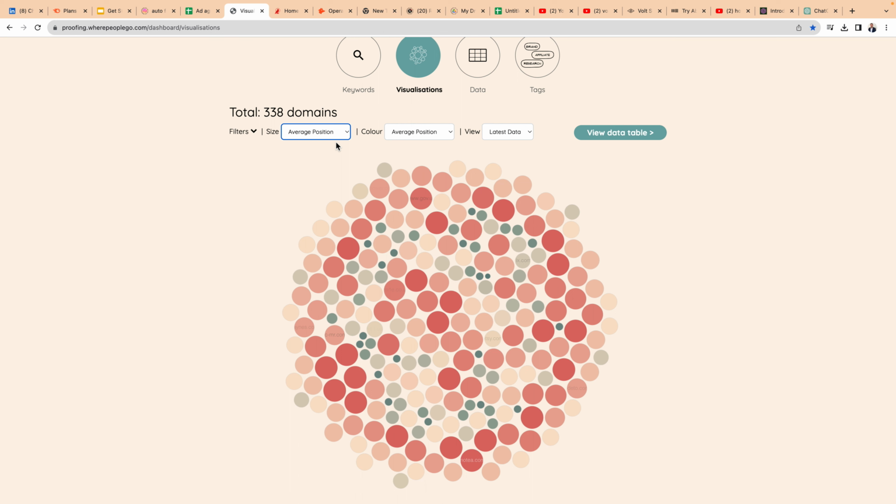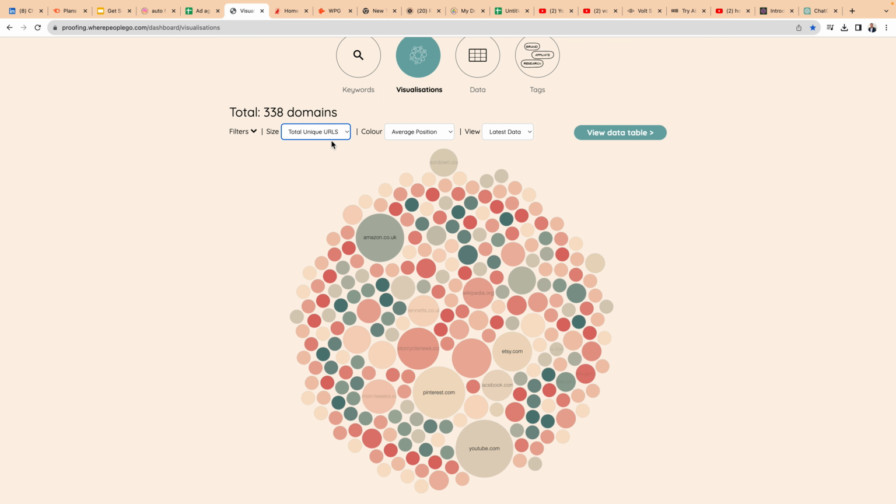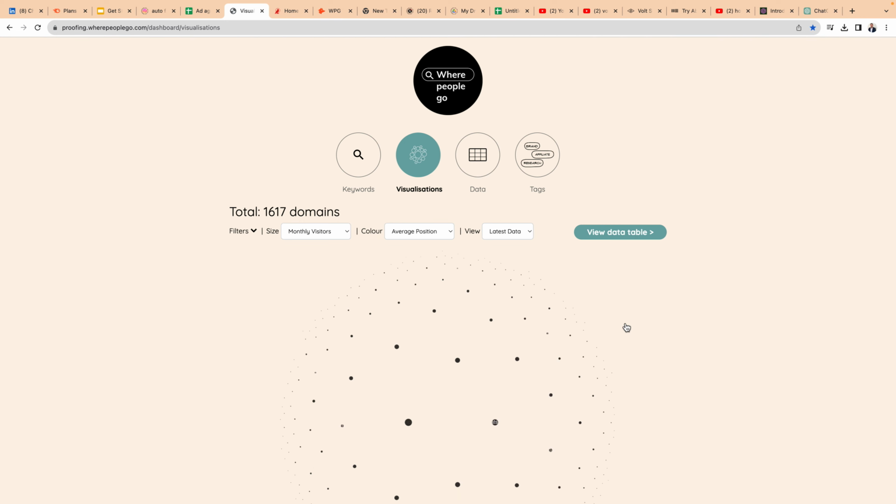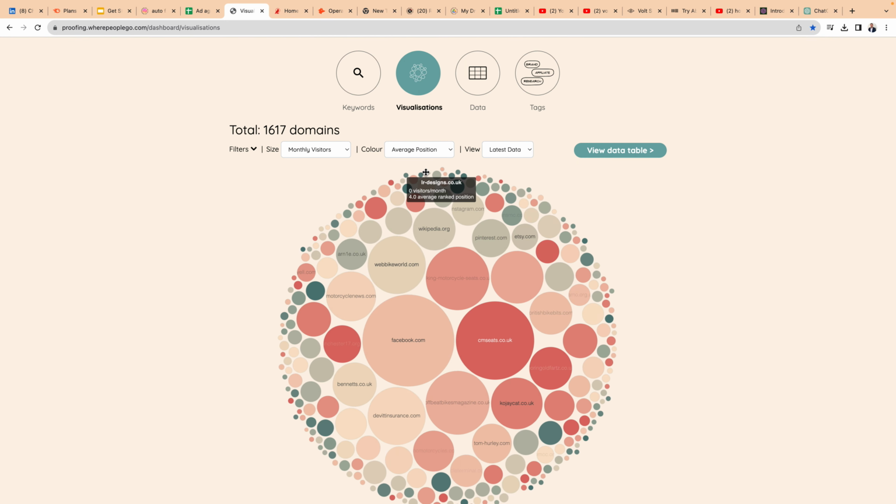Which sites are the highest up in the ranking? So the bigger red ones actually have got a higher position. And then which ones have got the most unique URLs. As you'd expect, you tend to get things like Facebook, YouTube, and your social or big giants appearing more here because they'll have more content on the subject. But now let's select all of the keywords. Let's view the data. So here's a giant map, and let's go and look at the table view.